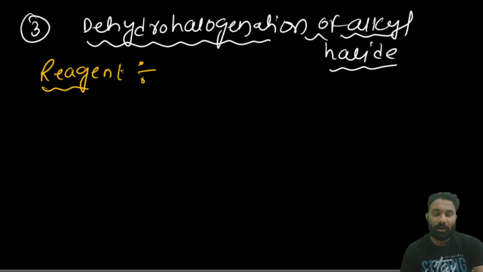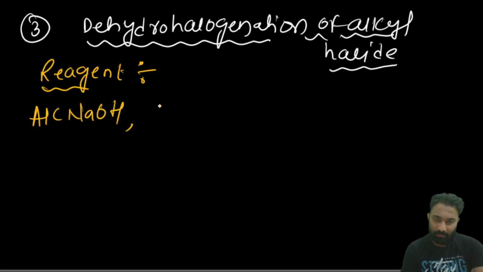First one, alcoholic hydroxide of alkali metal, meaning alcoholic NaOH, KOH, cesium hydroxide.